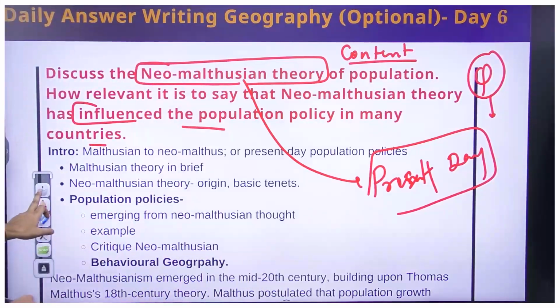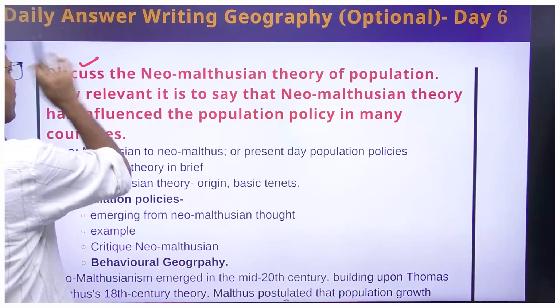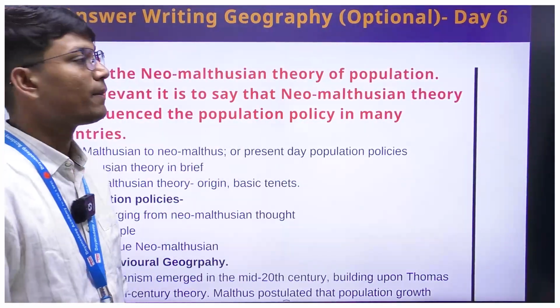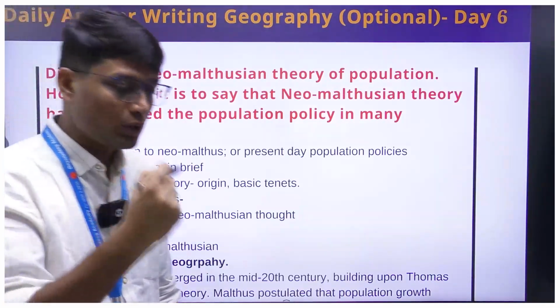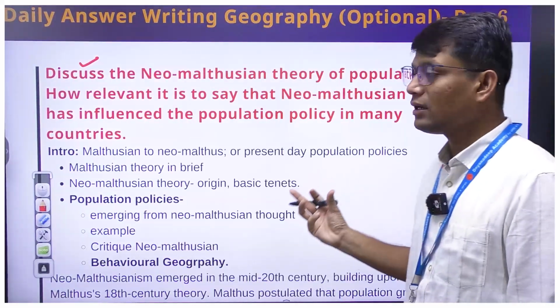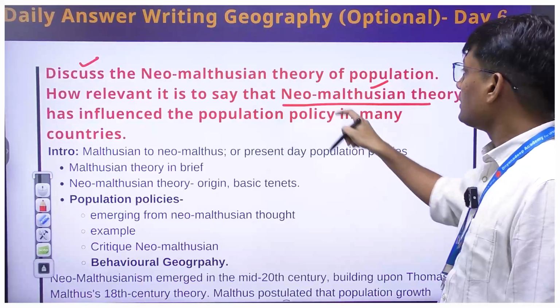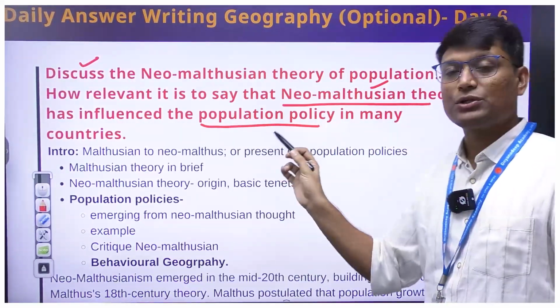Coming back to Neo-Malthusian theory, the first part of the theory is purely theoretical. You are not supposed to do any fancy thing with that. Moving on to the next part, I have just twisted or mingled the words. I have not asked you anything new. I am again talking about how this Neo-Malthusian theory is dictating present day population policy.